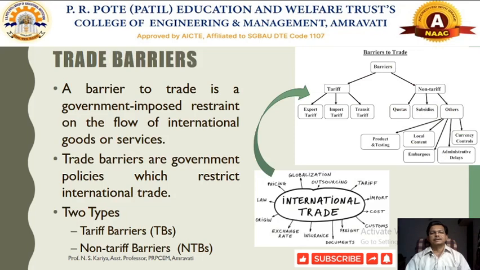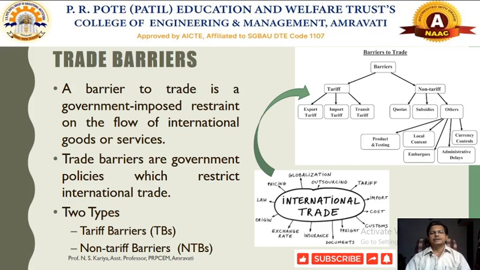So let us start a discussion on trade barriers. As we all know, we are studying the international marketing environment, and that is mostly related to international trade, and this international trade happens between various countries. When such international trade happens, each individual country imposes different sorts of restrictions on each other.